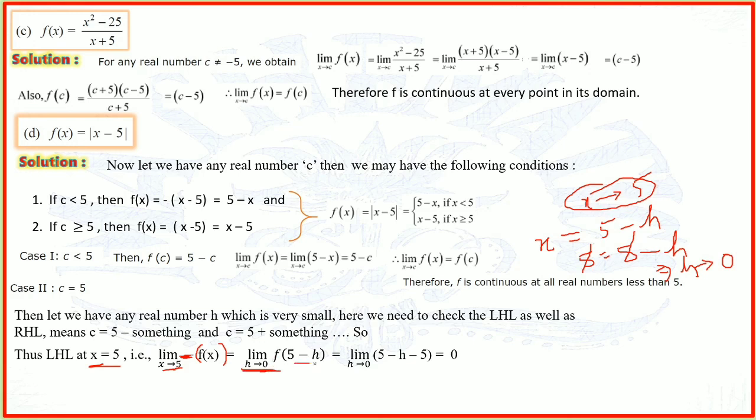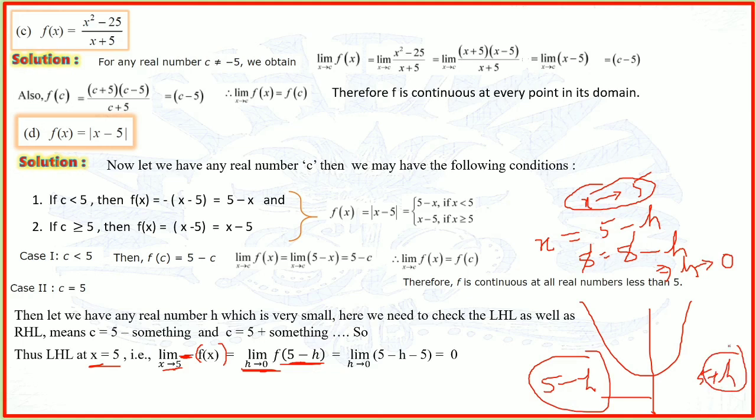Function f of x. Now what is x? x is the left hand side value, as in the graph I made here. This side, 5 minus h, is x, and this side, 5 plus h, is x. This is for the right hand limit, and this is for the left hand limit. So for f of x we replace x with 5 minus h in the function.